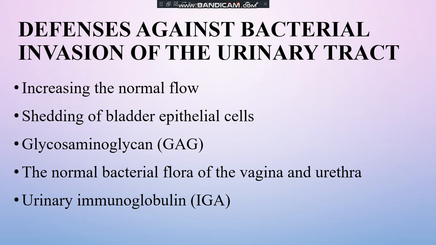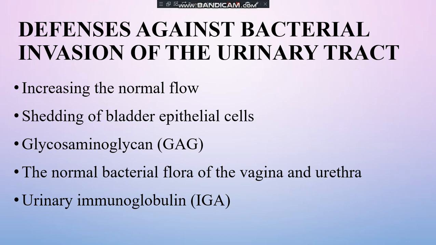We have an increase in the normal flow; in particular cases, the body is able to increase the normal flow of the urine. Then shedding of the bladder epithelial cells. The bladder epithelial cells are continuously shedding, because otherwise they would be irritated and cause mucosal problems and further serious issues. So the epithelial cell shedding will be there, and new bladder epithelial cells will develop and be very healthy.